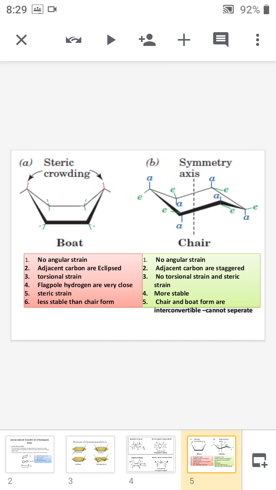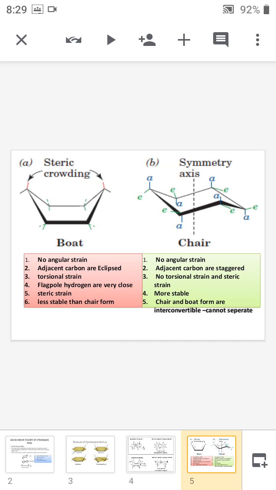If you observe the molecule sidewise from the right hand side, the first carbon atom, shown by the red line, is just behind the other carbon atom. That's why these two carbon atoms are in the eclipsed form. Since they are eclipsed, the boat form acquires torsion strain.